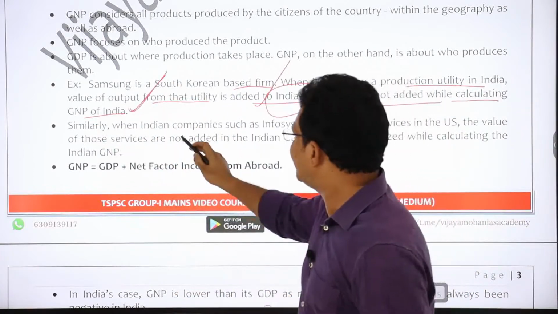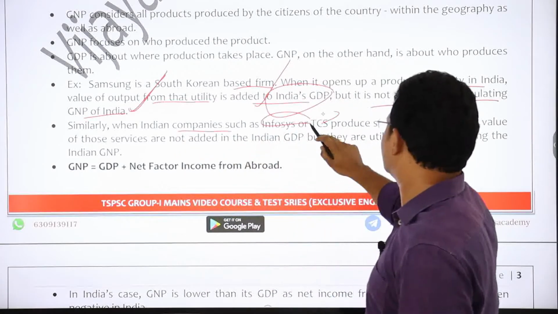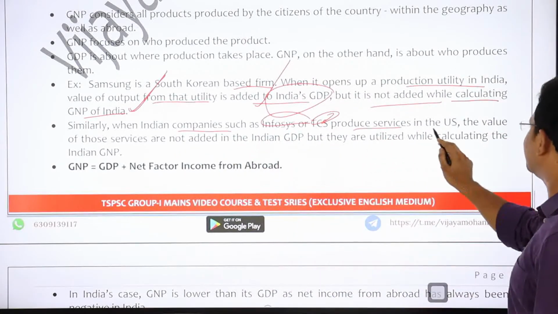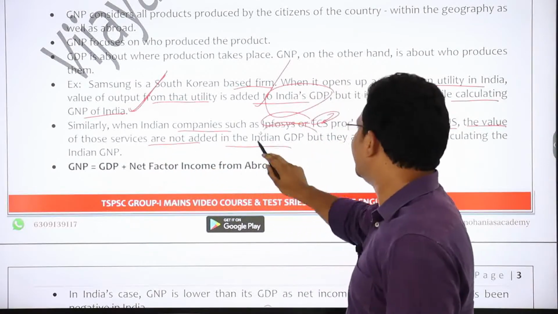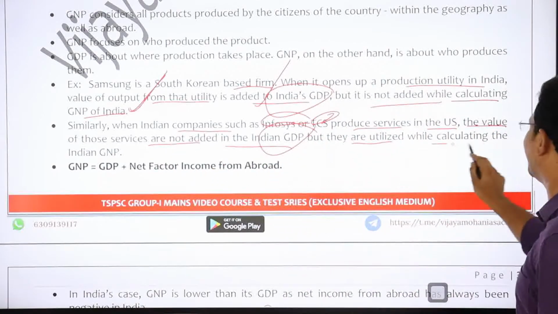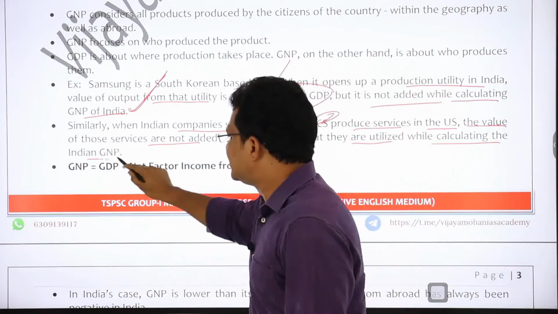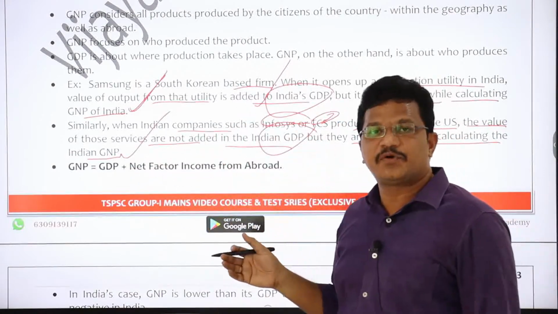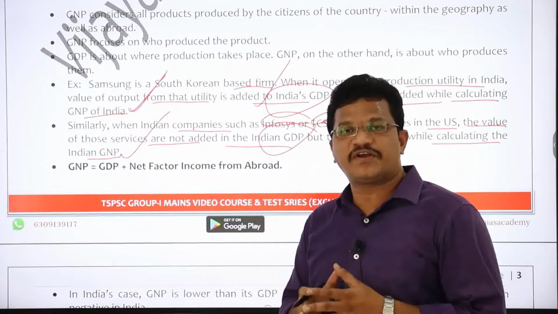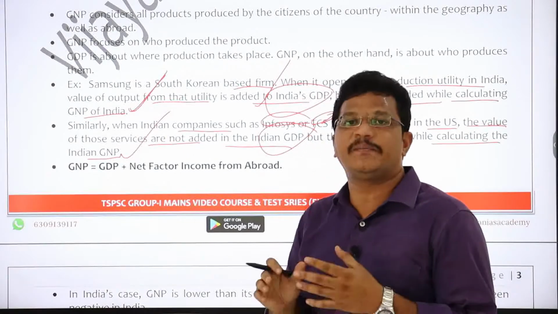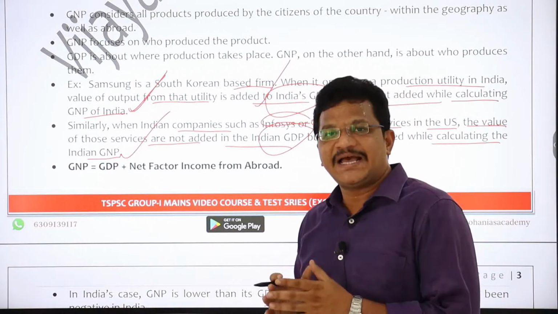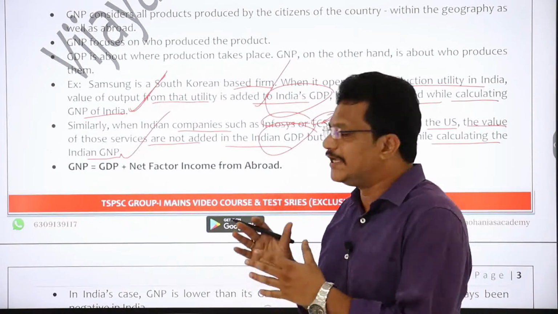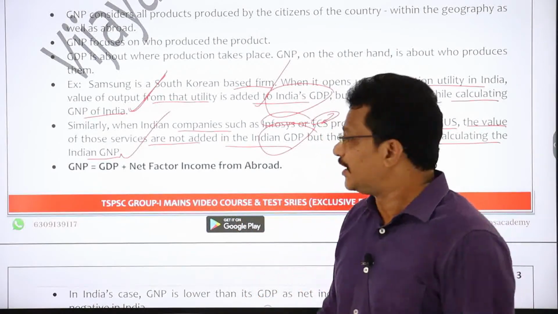Similarly, when Indian companies such as Infosys or TCS are producing services in the US, the value of those services is not added in the Indian GDP, but it is utilized while calculating the Indian GNP. Why? Because those services are being produced outside the geographical boundaries of India, so it is not included while calculating the GDP. However, while calculating the GNP, it is included in the Indian GNP, right?